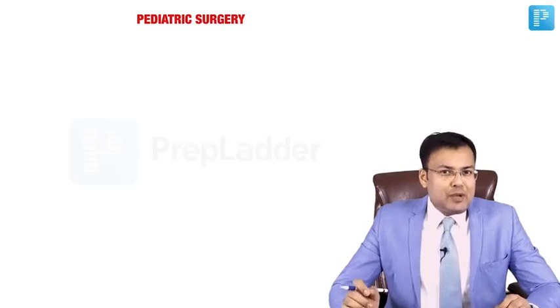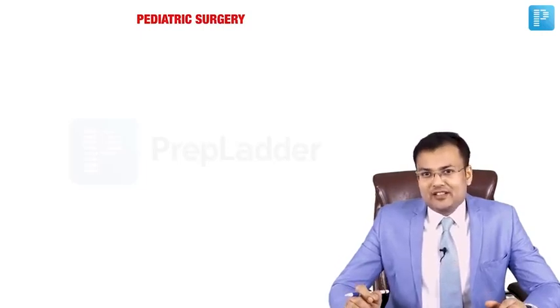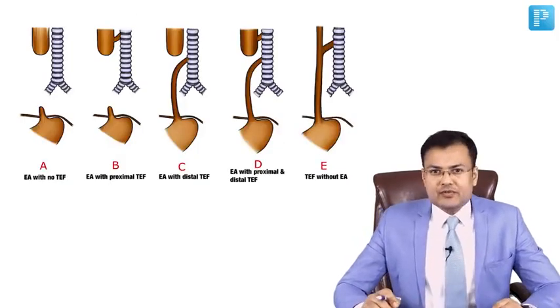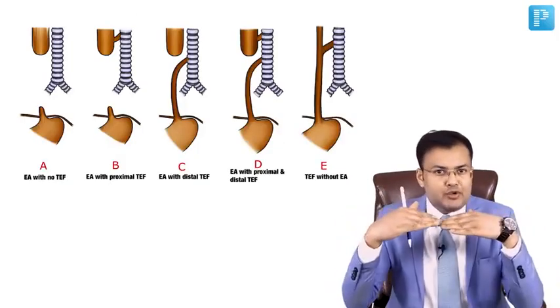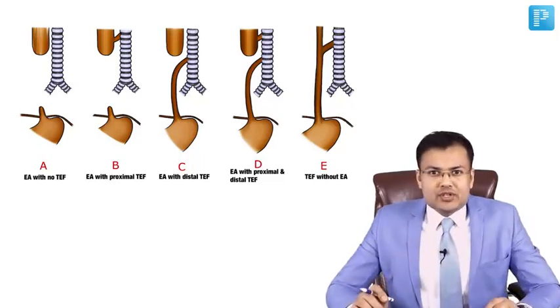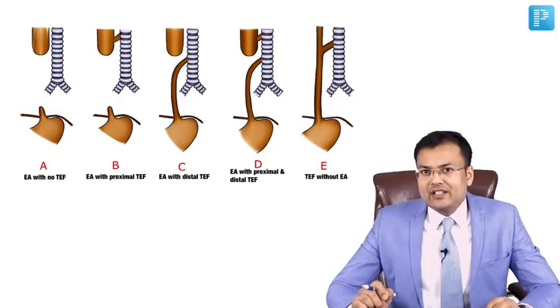Now we are going to discuss important topics of pediatric surgery. First, we are going to discuss tracheoesophageal fistula. So what happens in tracheoesophageal fistula? There is abnormal communication between trachea and esophagus, and sometimes it is associated with esophageal atresia.